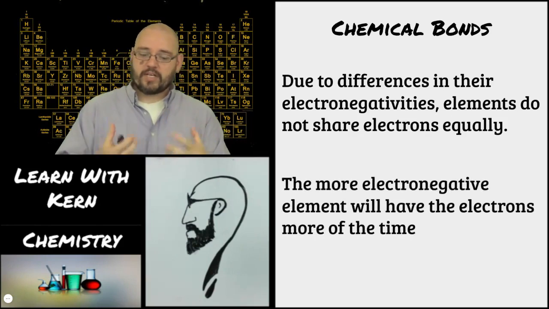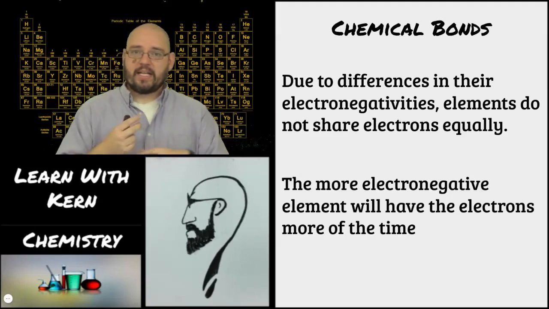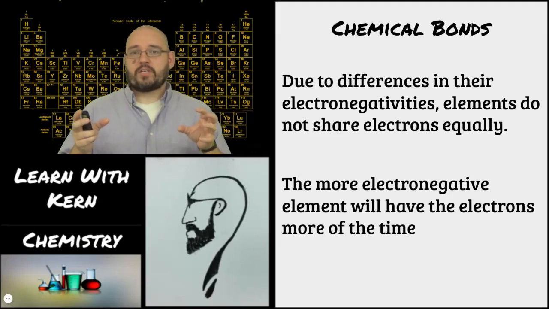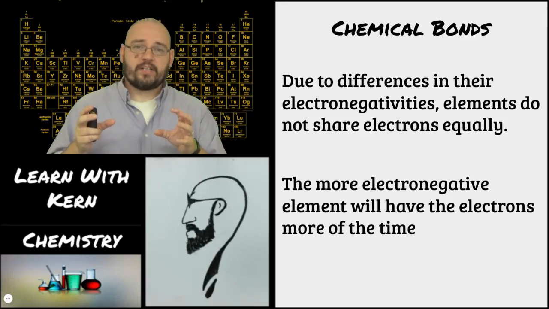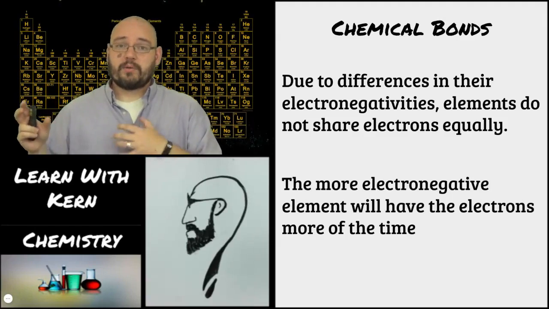Oxygen's going to get the electrons most of the time. So the more electronegative element is going to have the electrons more of the time as they're flying around and being shared between the two nuclei of the two atoms. The higher electronegativity atom is going to get the electrons a little bit more.